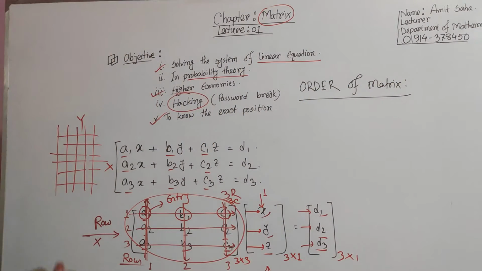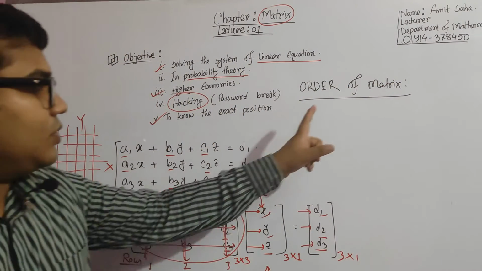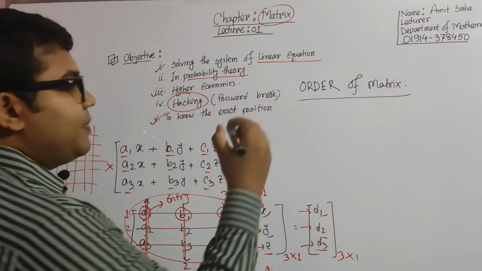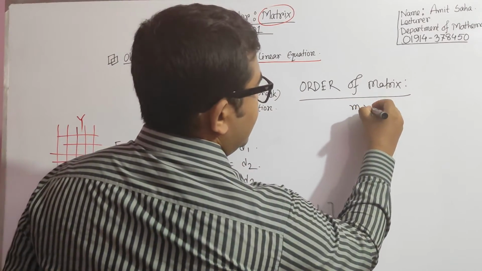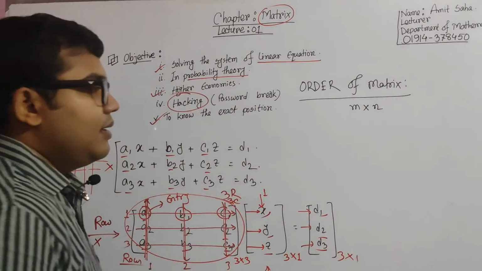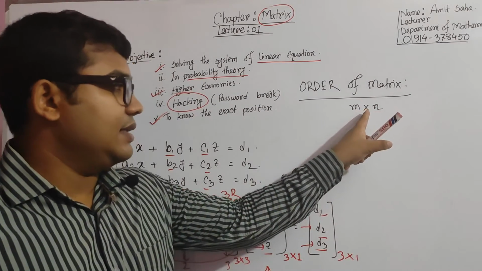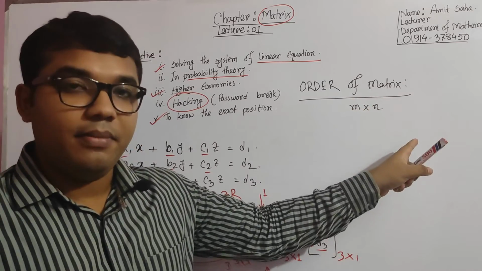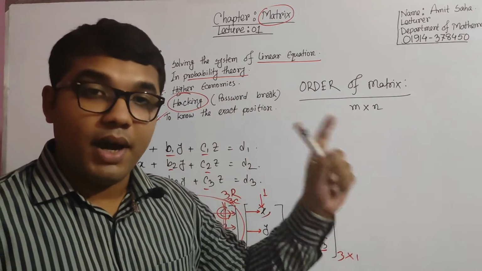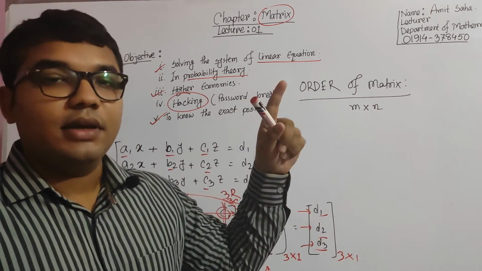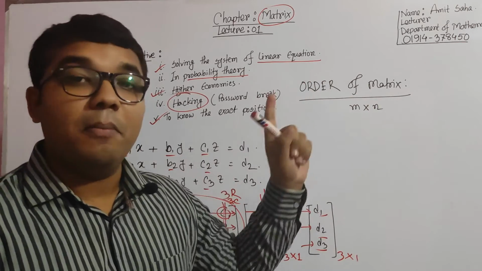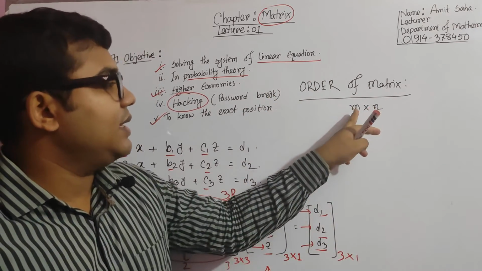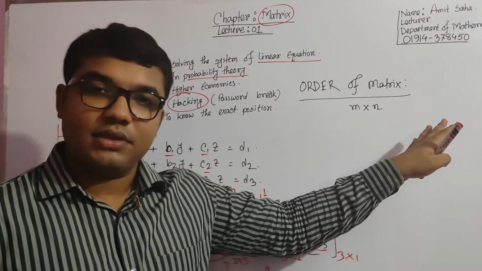Okay, order of matrix. The order of a matrix is generally written as m by n. Though we write it as multiplication, that is, it should be m into n, we have to call it m by n matrix. Clear?